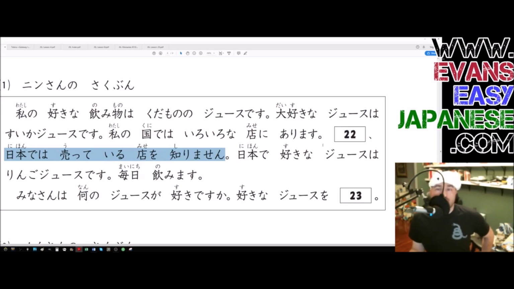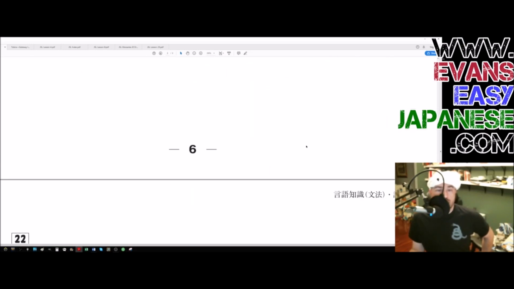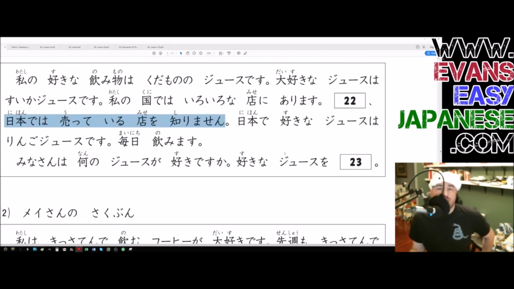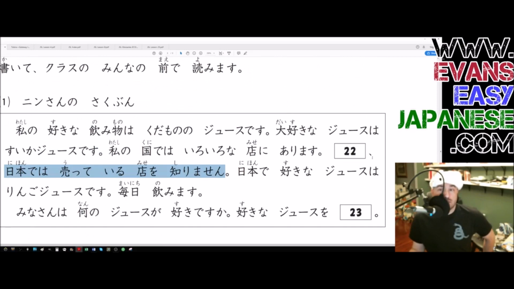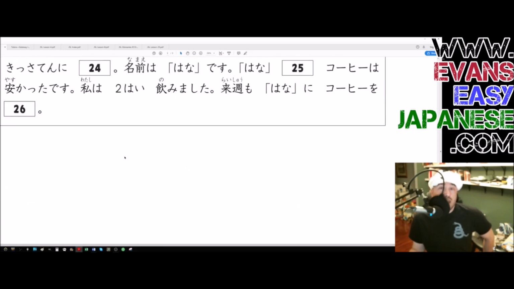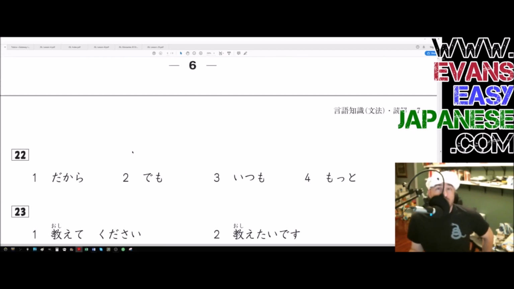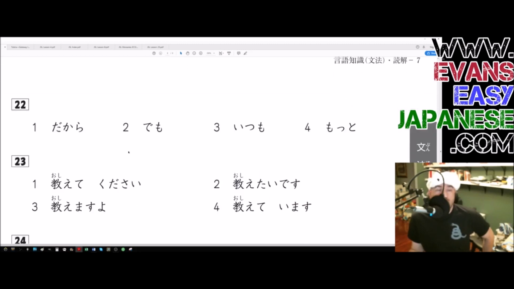So we have to scroll down to 22 and figure out what our answer is. Really quickly, in my country, everywhere sells it, but I don't know of any in Japan that sell it. So I just naturally said but. We're probably going to be looking for something contradictory, some sort of a but feeling word to go into 22. I'm not talking about your booty. I'm talking about but, B-U-T.